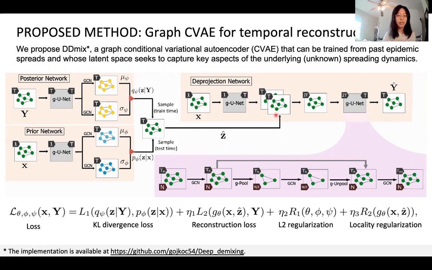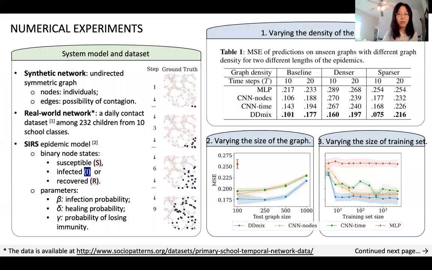To verify the efficacy of Demixing, we conduct experiments using both synthetic and real-world graphs. We adopt the SIRS model to simulate epidemics and show an example here where you can see that the contagion starts here and it evolves over time. On synthetic graphs of different density and different size, we verify that Demixing outperforms the CNN and MLP-based neural networks which do not exploit the network topology.